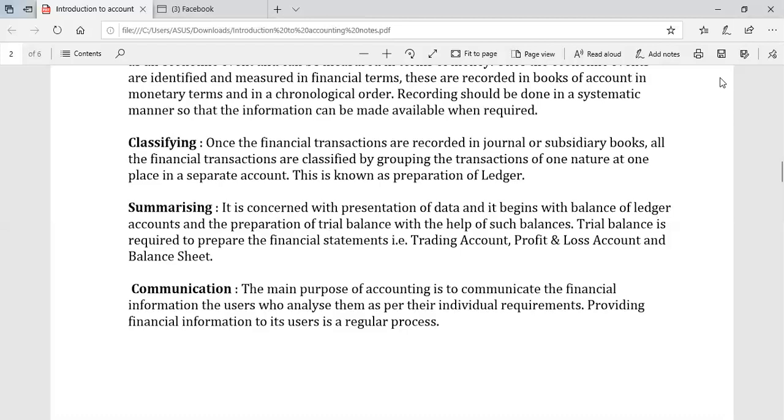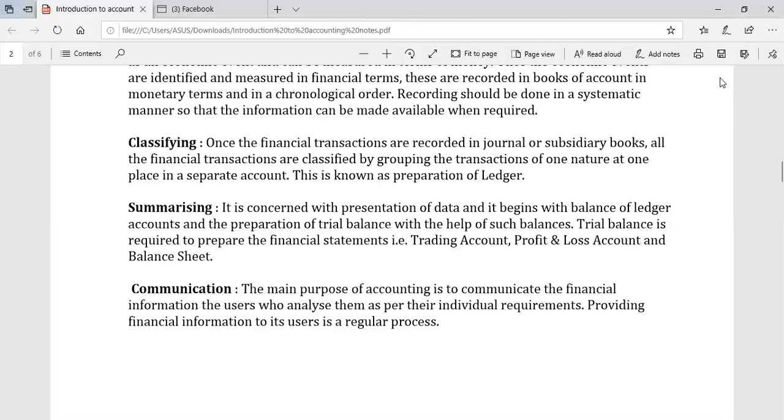So now, what is summarizing? It is concerned with the presentation of data, and it begins with the balances of ledger accounts and preparation of the trial balance. What is the trial balance? The trial balance is the list of balances of all accounts which have come out from the ledger. Trial balance is very important. It is required to prepare the financial statement.